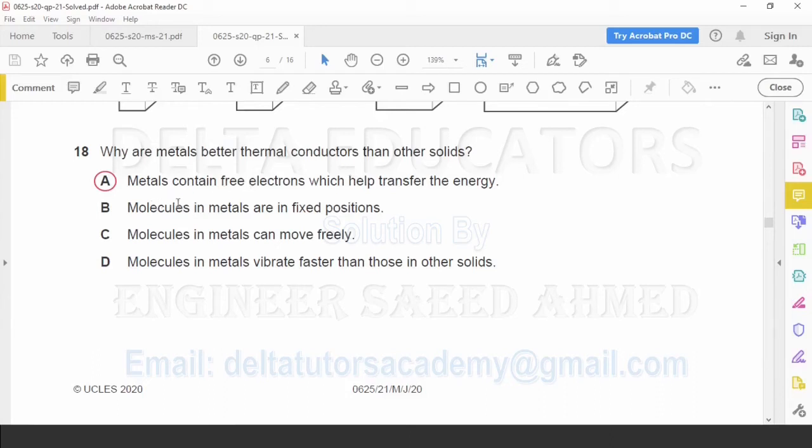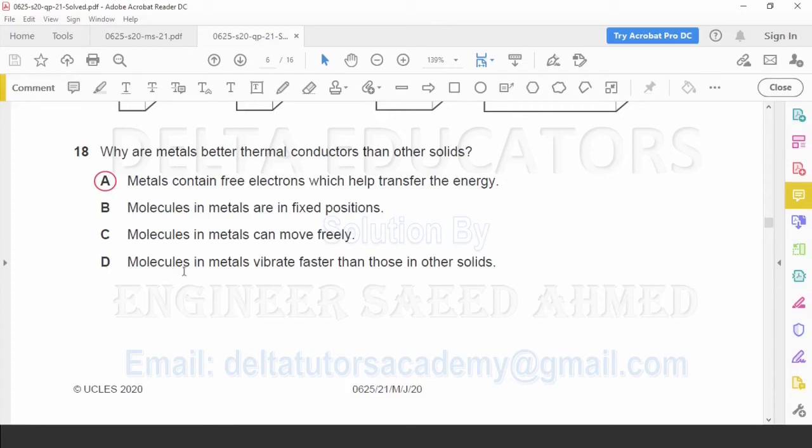Option B, molecules in metal are in fixed position. Yes, atoms or molecules are in fixed position, but it is not the reason for the better thermal conduction in metals, so this option is incorrect. Option C, molecules in metal can move freely. Molecules or atoms, they do not move freely, they just vibrate at their mean position. So this one is incorrect.